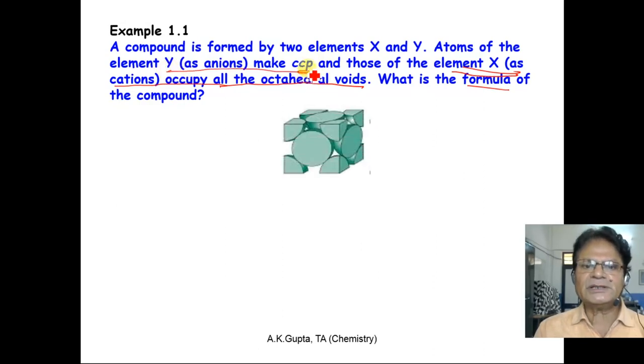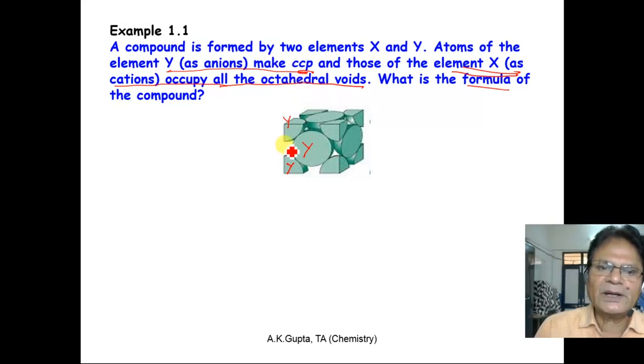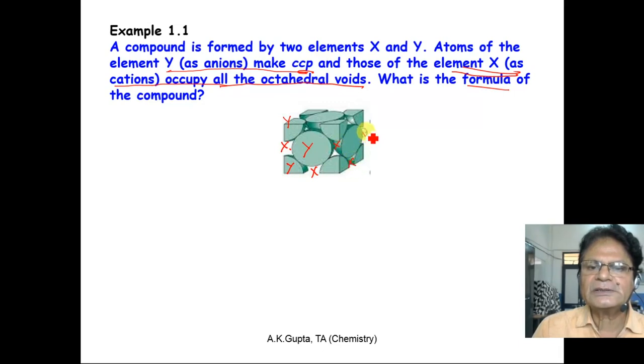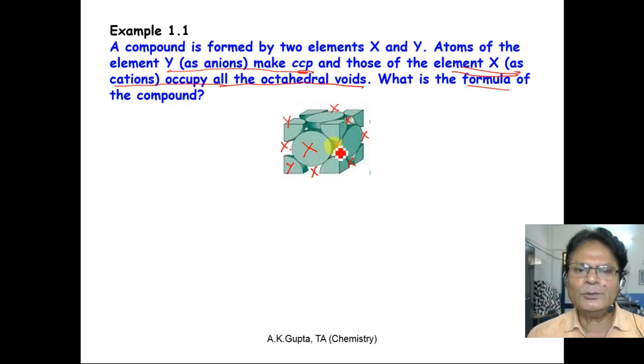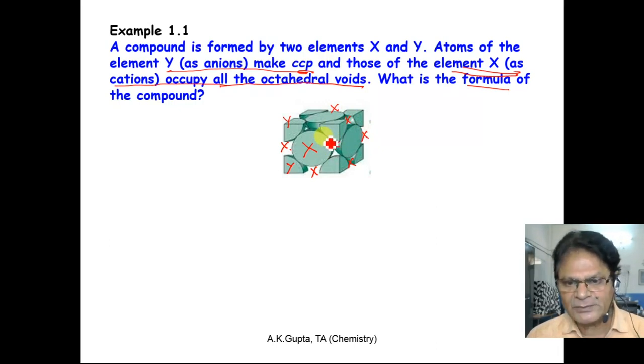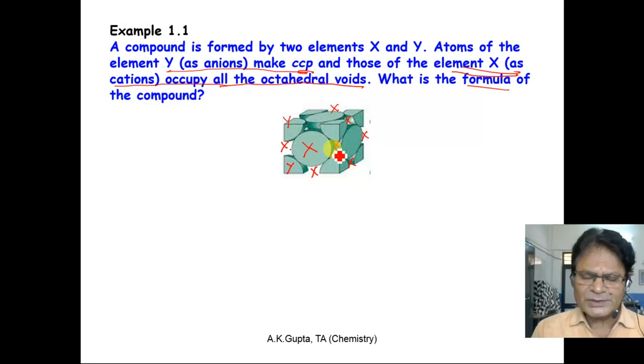So what is the CCP structure? This is CCP. That means these are all y. These are all y. And x occupy all the octahedral voids. What is the location of octahedral voids? Octahedral void is present at the center of the edge, right? So x here, x here, x here, x here, center of the edge, right? Edge center. And there is one more x inside this cube at the center, because that is also an octahedral void. This is how we can calculate.